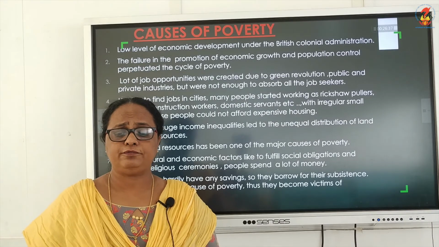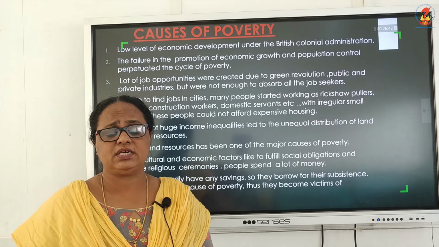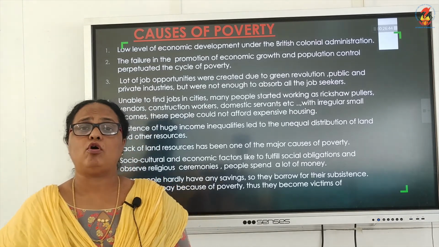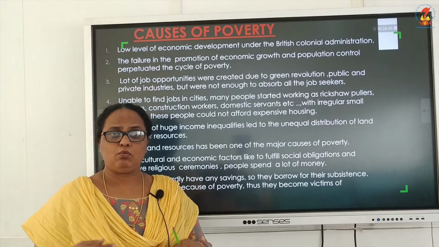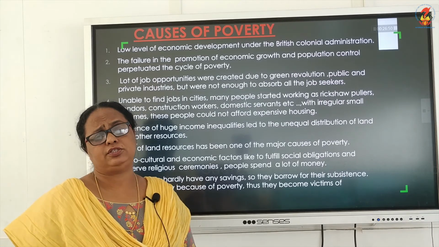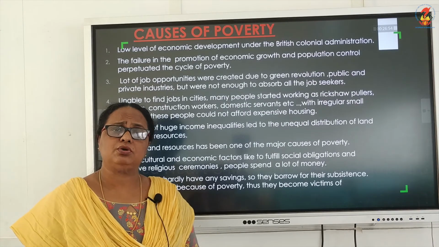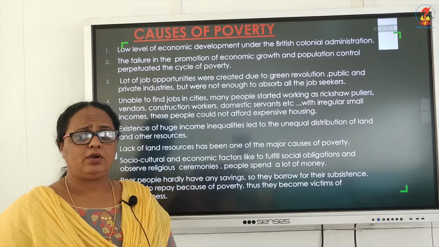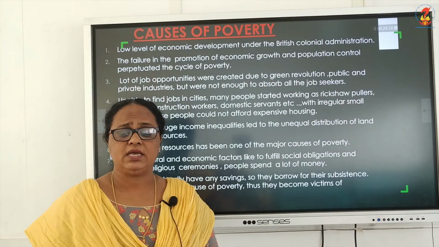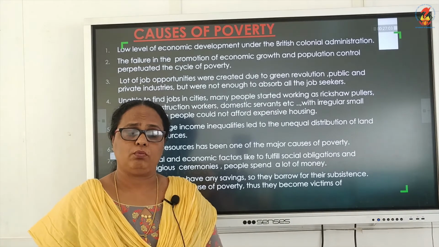Then next, I said, the socio-cultural and economic factors. In order to fulfill certain obligations, to observe certain religious ceremonies, people spend a lot of money. If they want to observe certain religious ceremonies, the cost may go very high, but still they make sure to observe these ceremonies, and they spend money even if they don't have it. So naturally they will borrow.